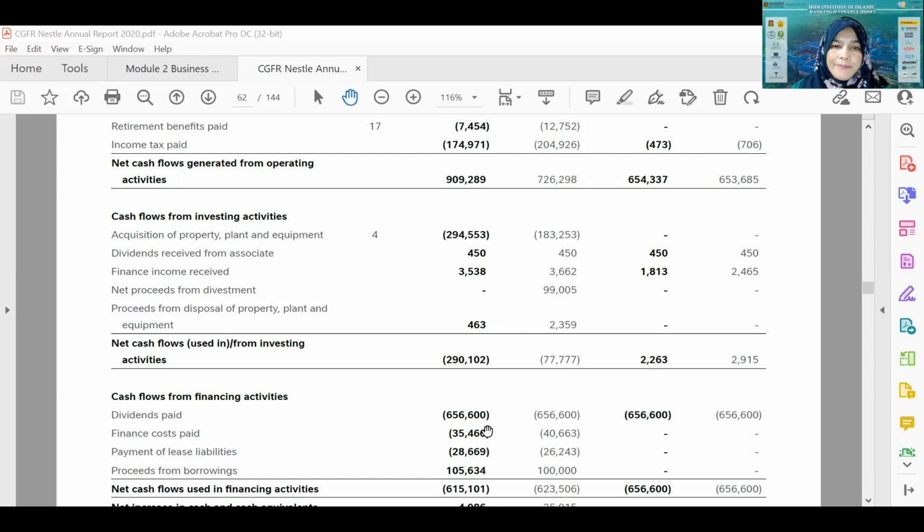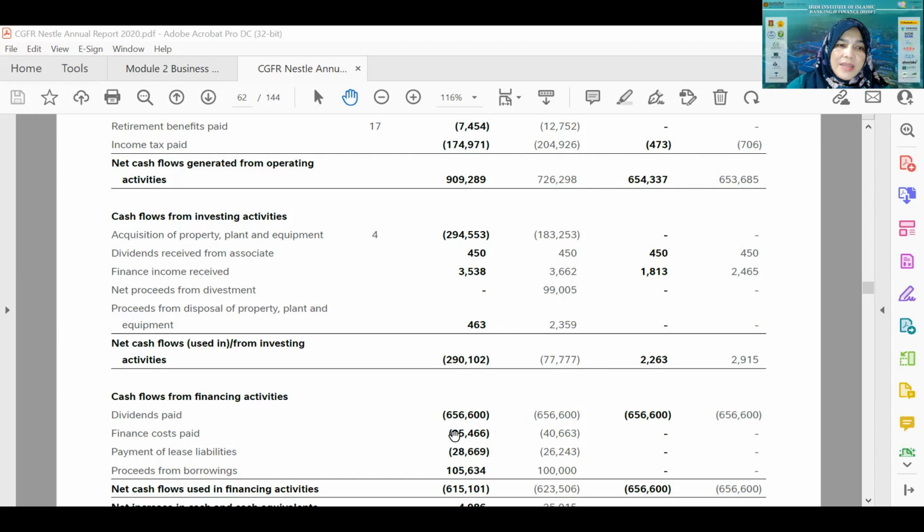If you see this in the year 2019, the same amount was paid. It is like Nestle has a policy that every year they will fork out the same amount of money to pay dividend to their shareholders. Okay, so it's a good amount. 656 million is used to pay dividend to the shareholders every year, the same amount for the two-year period.